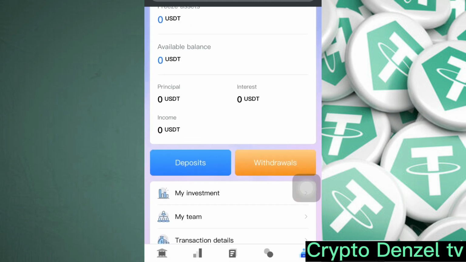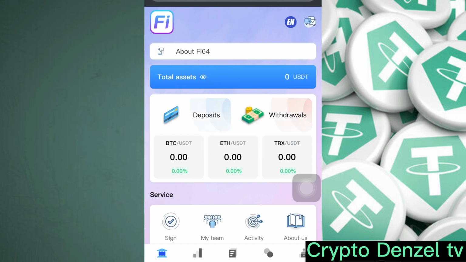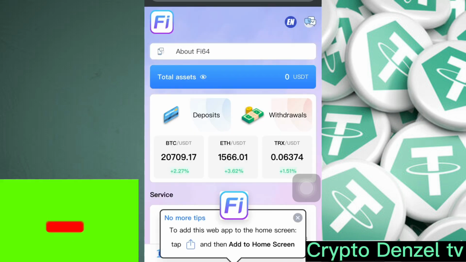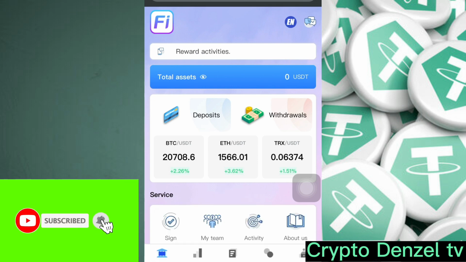As you can see, this is my new account. I've not deposited yet, and I'll be depositing right away. Don't worry, this site is really legit, I've already confirmed it. As you can see, if you accumulate a total amount of 100 USDT, you get a 12 USDT reward. That's what they are promising us. We all need to jump onto it so that we can make some money before Christmas gets here.